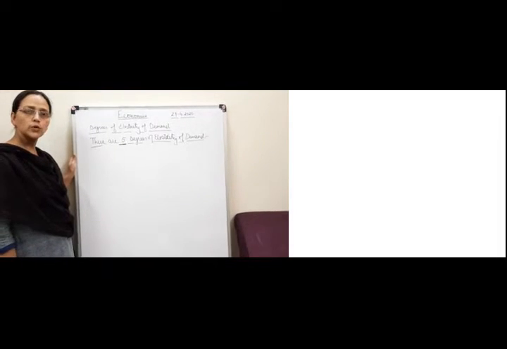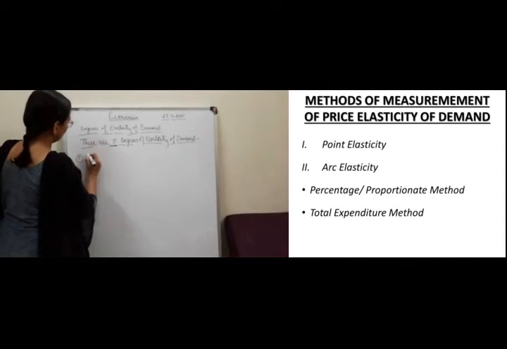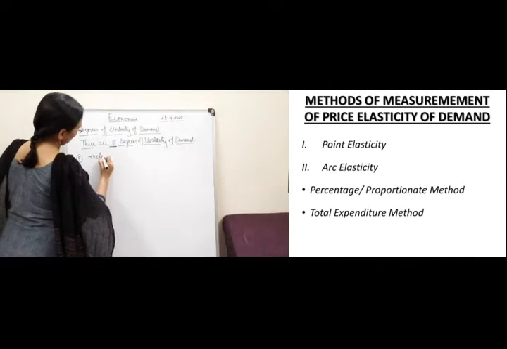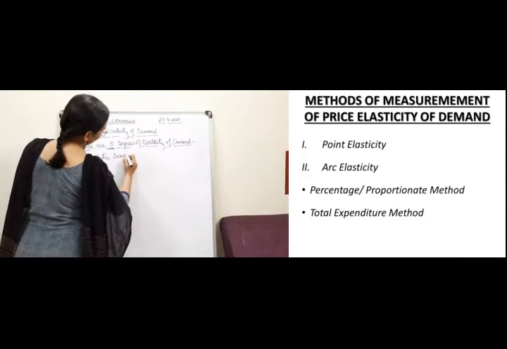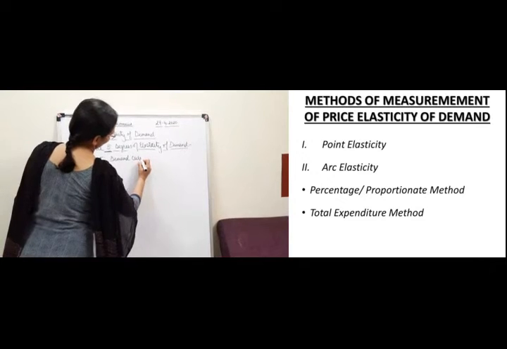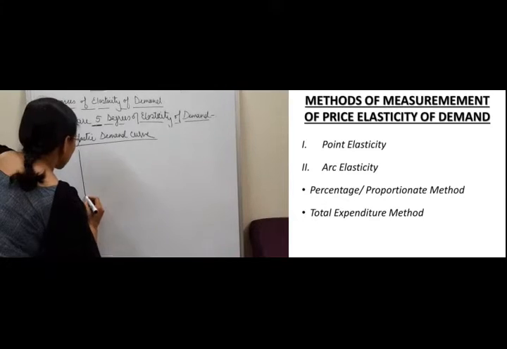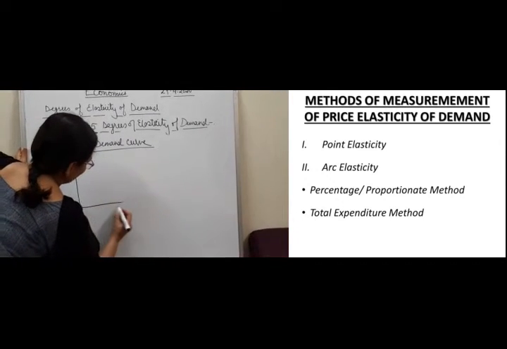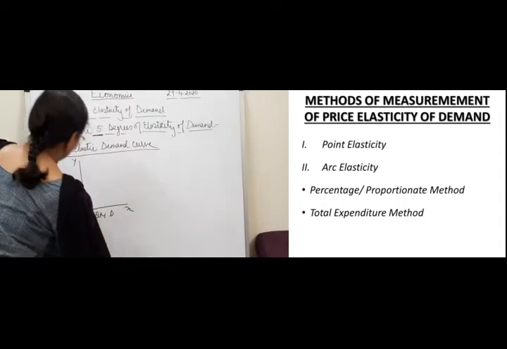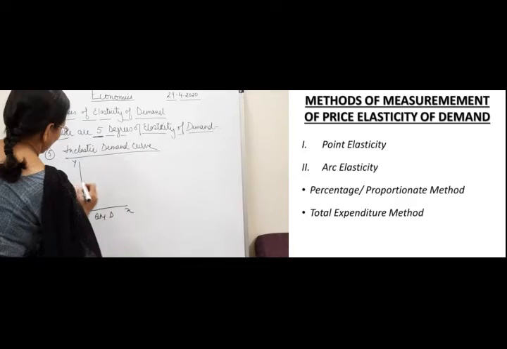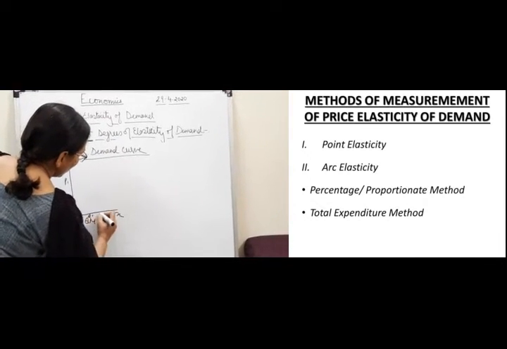The next degree, children, that is the last degree, that is the fifth one, is inelastic demand. Here, the opposite of elastic happens. Here, P0 again, P1 and then Q0, Q1.